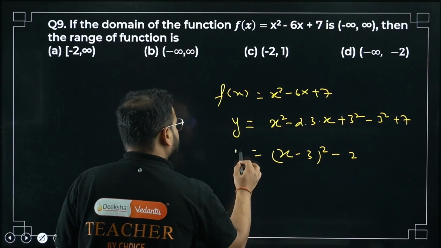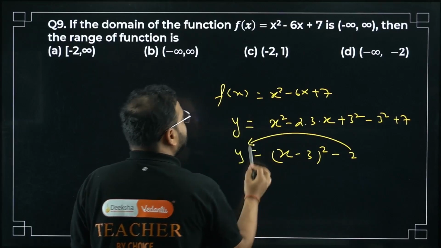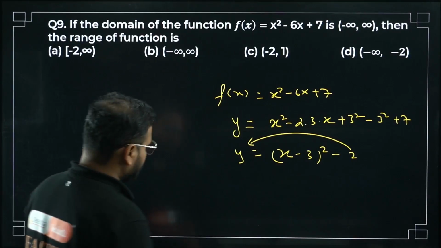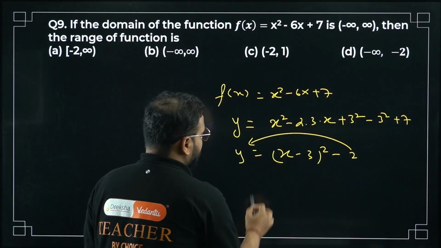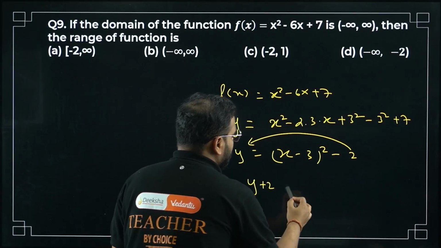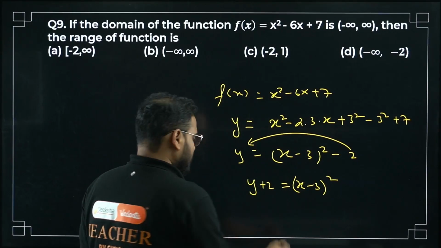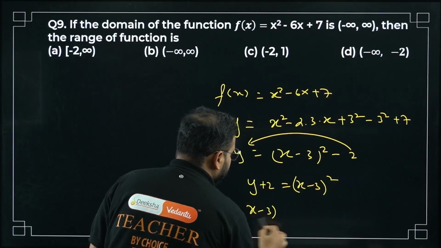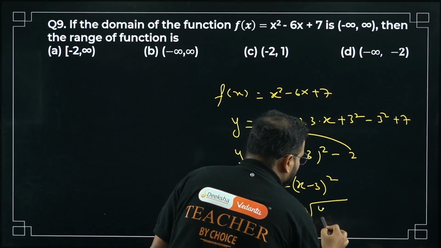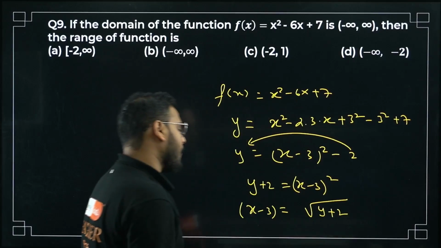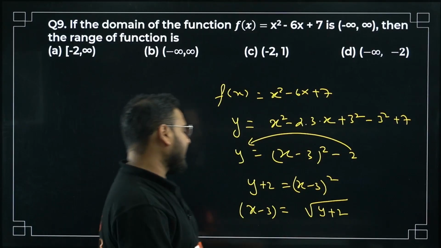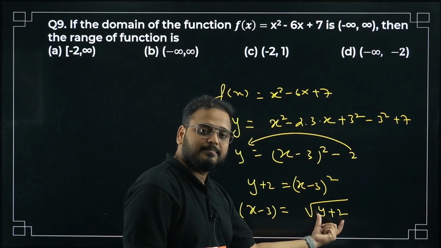Bring this value over here. We are looking for the range, right? So it becomes y plus 2 equals (x minus 3) the whole square. So I can get x minus 3 equals root of y plus 2. Think about it. Can this root be negative?